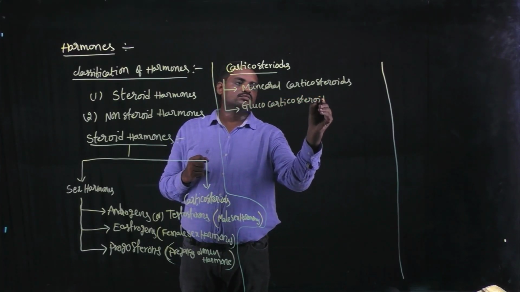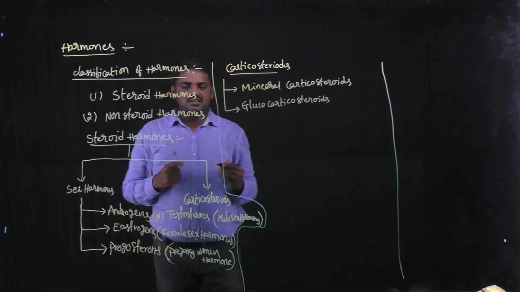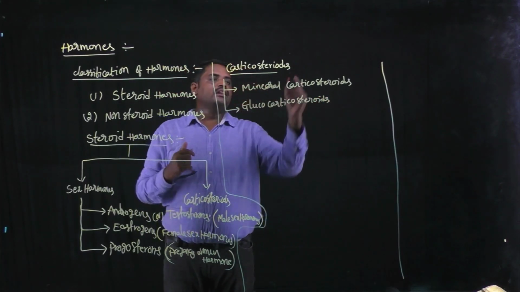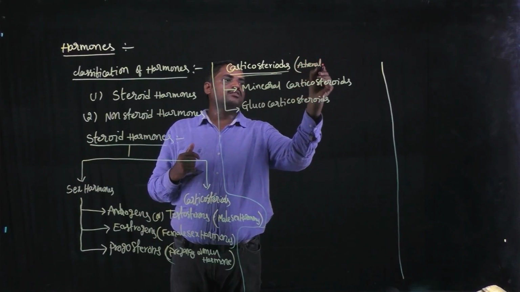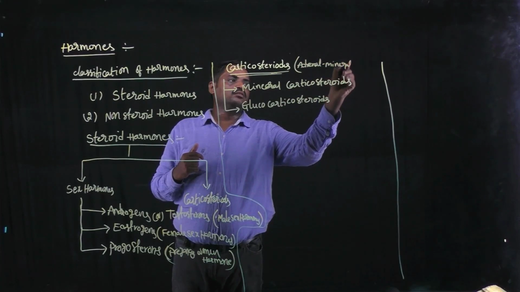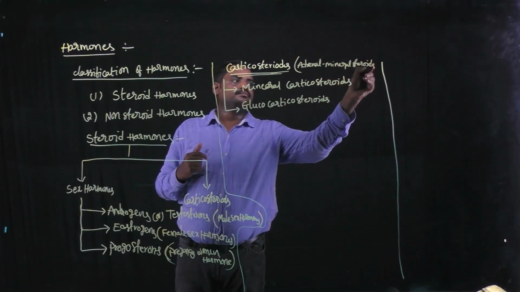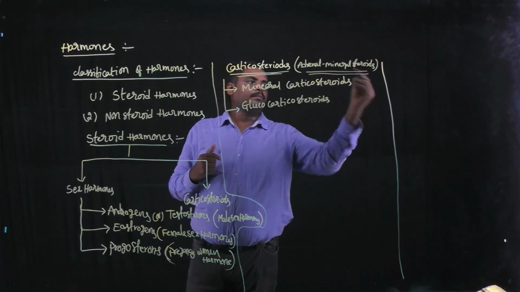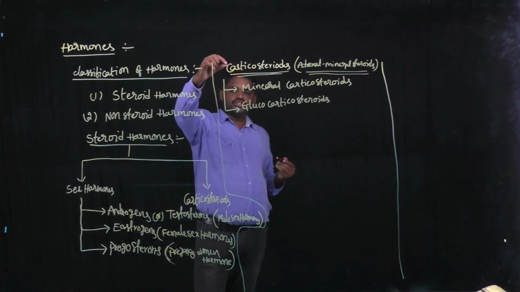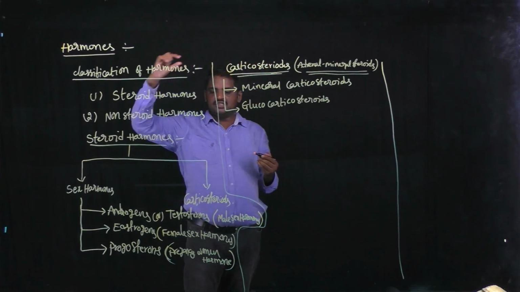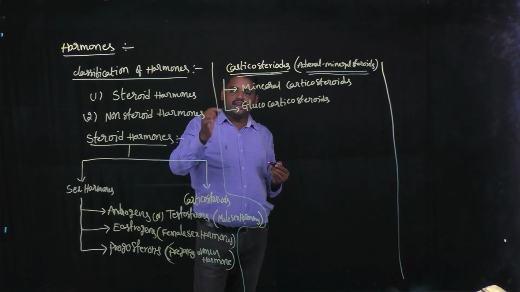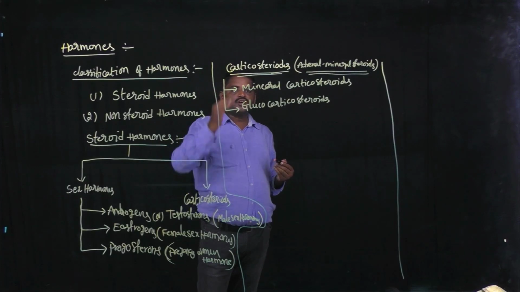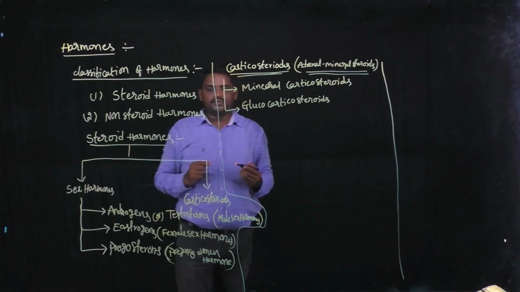Okay. So the corticosteroids are adrenal mineral steroids. These are one of the parts of steroid hormones. These are subdivided into two categories. First one, mineral corticosteroids. Second one, glucocorticosteroids.